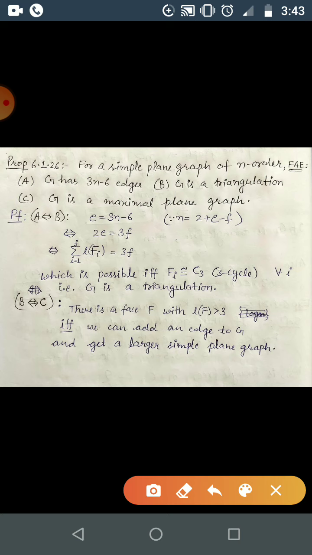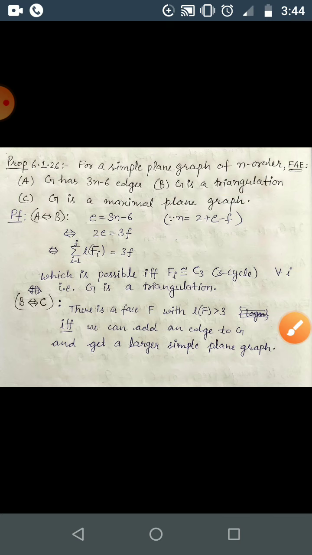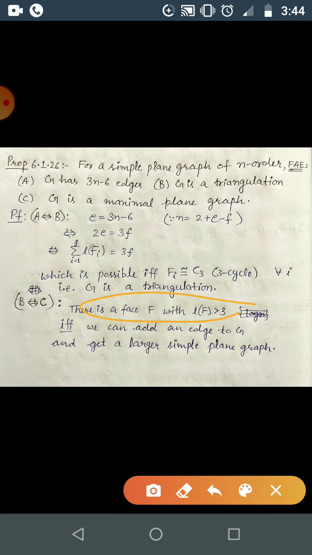Or you can just say there is a face with length at least 4, or greater than 3, if and only if we are able to add some edge to G and obtain a larger simple plane graph. Only then it will be possible, otherwise it is not possible. Here all the faces have length 3, so no edges can be added and the graph is a maximal plane graph.